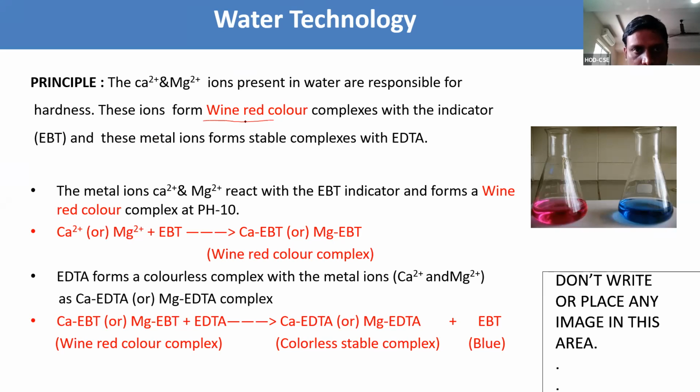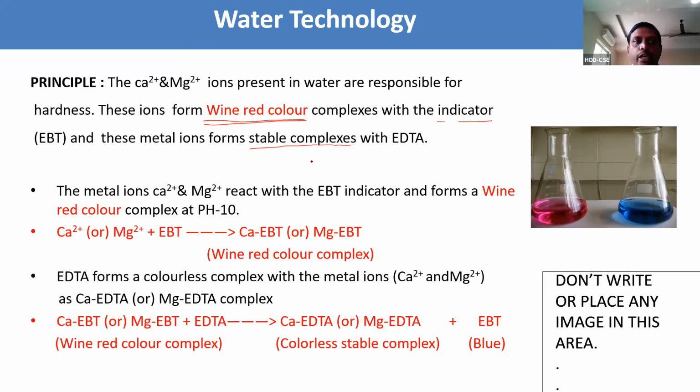These ions form a wine red color. The color of EBT is blue, but the calcium and magnesium ions present in the water are responsible for the wine red color complex. These ions form a wine red complex with the indicator, EBT. And these metal ions also form stable complexes with EDTA.